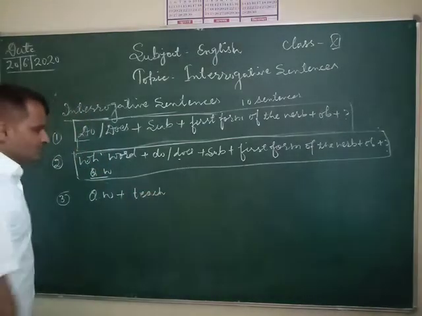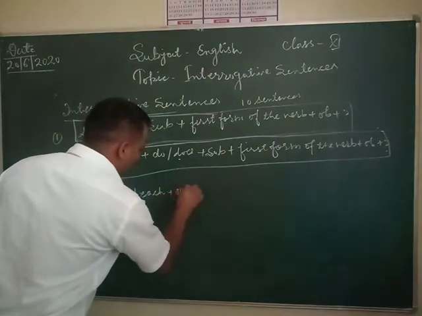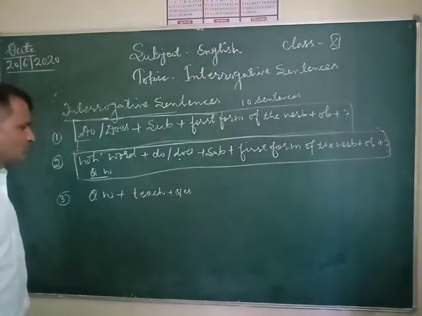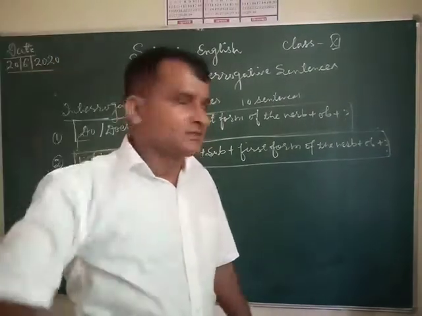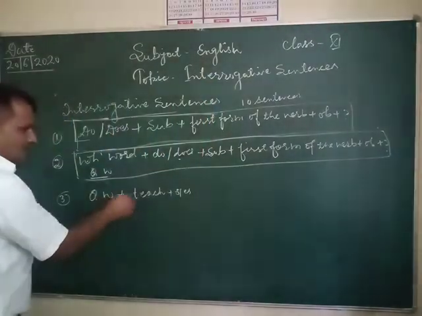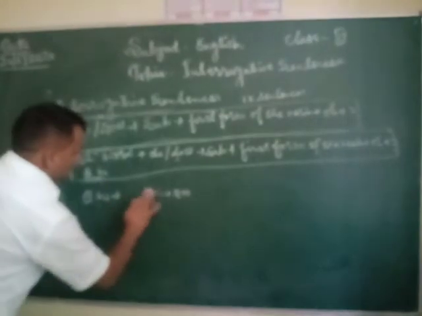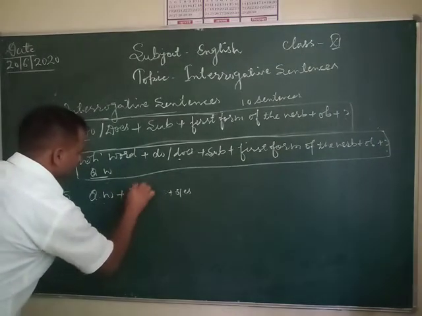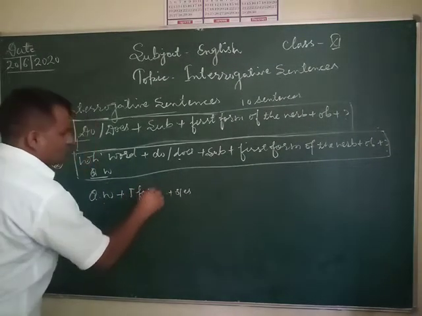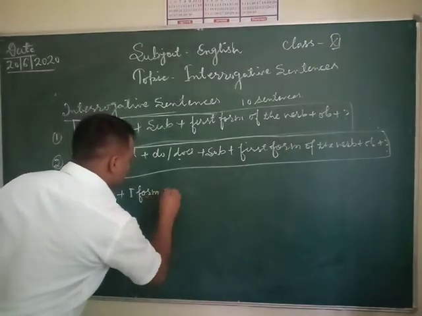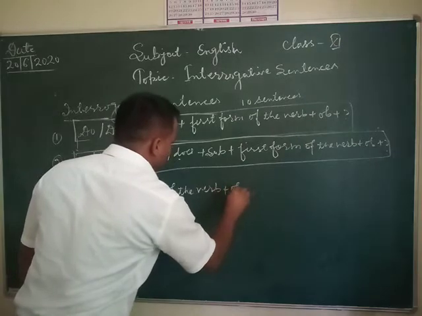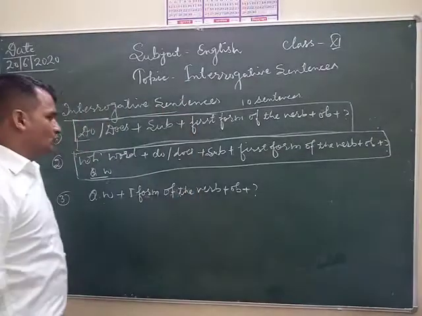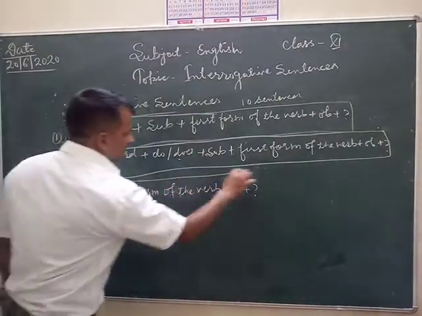first form of the verb, then s or es is attached with the first form of the verb if the subject indicates third person singular number. Question word, then first form of the verb, then object, at last you have to put a question mark here, like